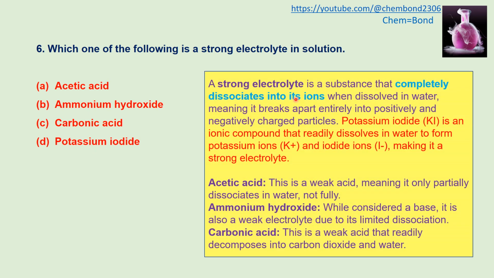A strong electrolyte is a substance that completely dissociates into its ions when dissolved in water, meaning it breaks apart entirely into positively and negatively charged particles. Potassium iodide is an ionic compound that readily dissolves in water to form potassium ion and iodide anion, which means that it is a strong electrolyte. It is completely ionized. So option D is the correct answer, that is potassium iodide.